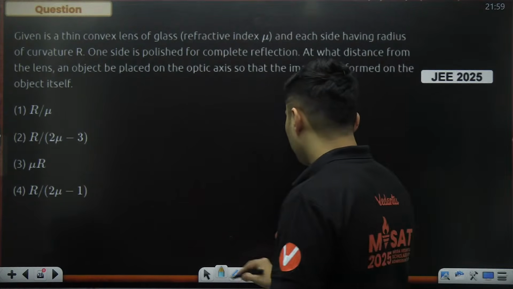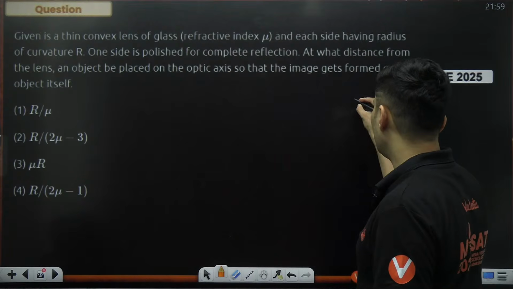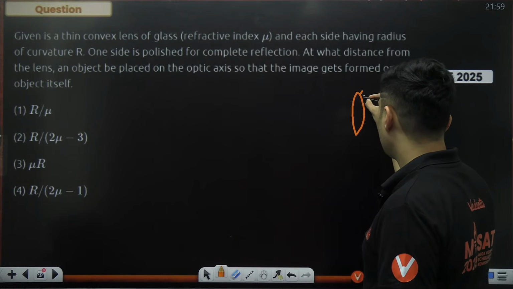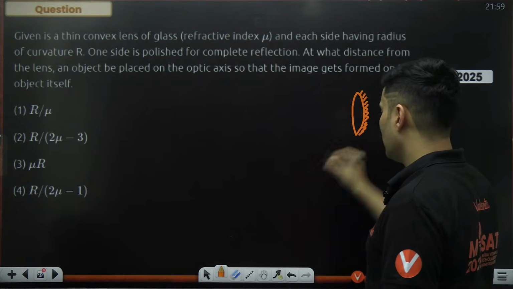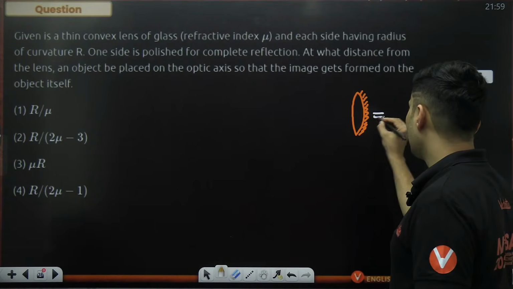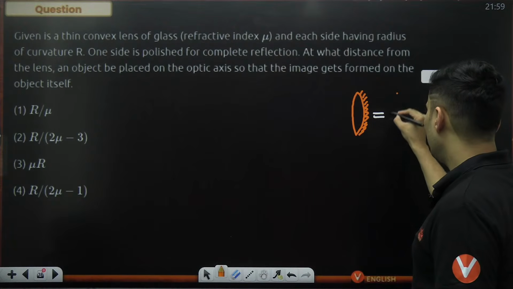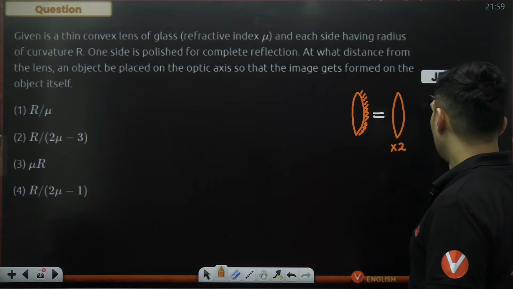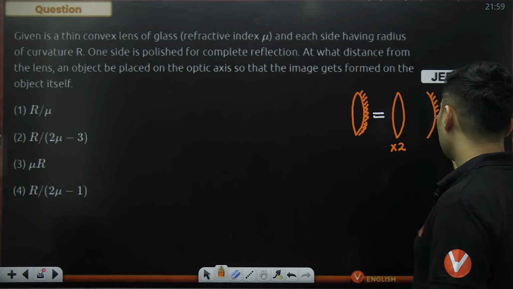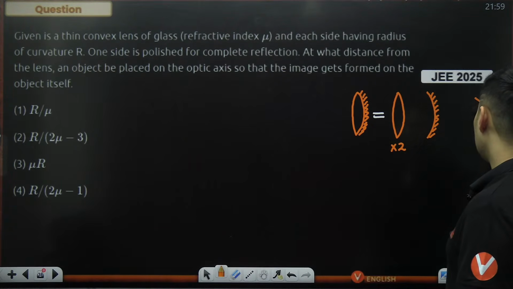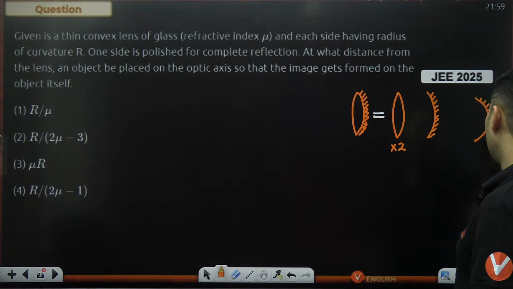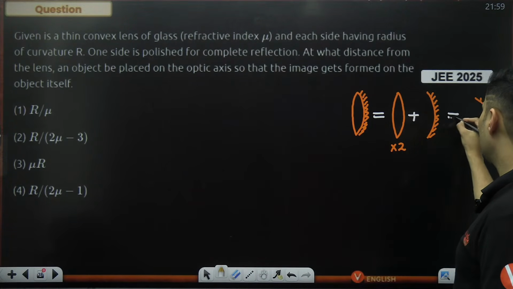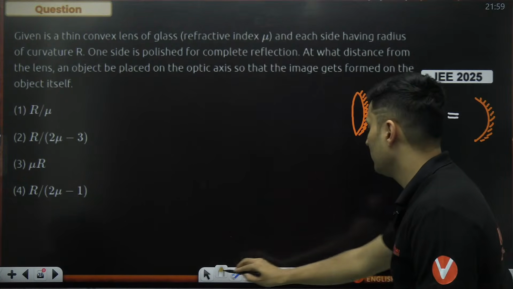See, this kind of question, like I told you. So you have a plano convex lens where one side is silvered. I know this is nothing but the lens which will come 2 times and a mirror which will effectively become just a simple mirror. So this plus this, and this is nothing but your effective mirror.